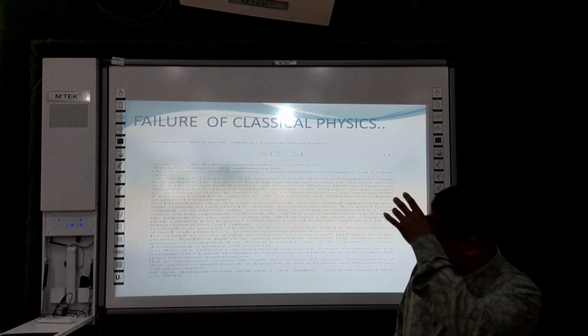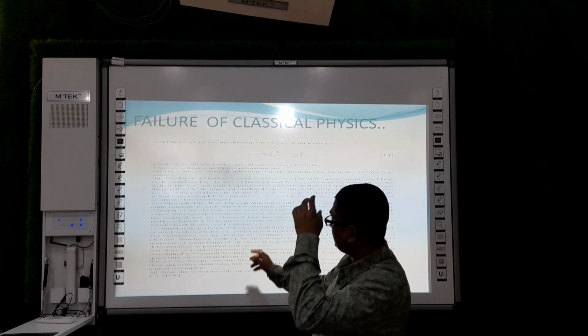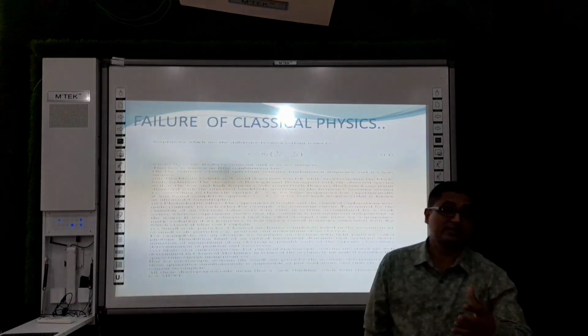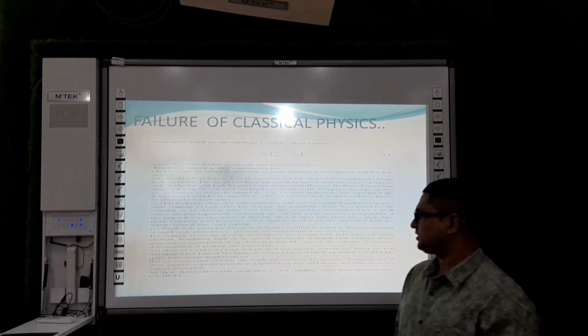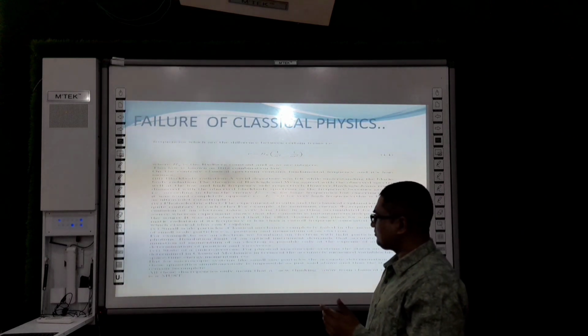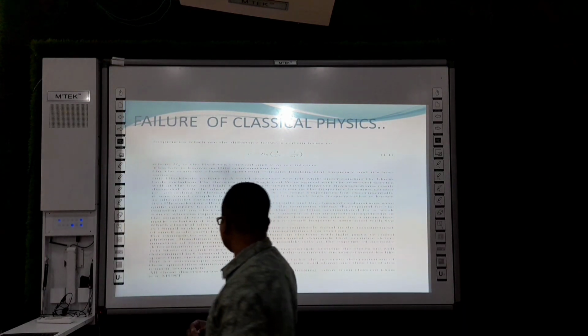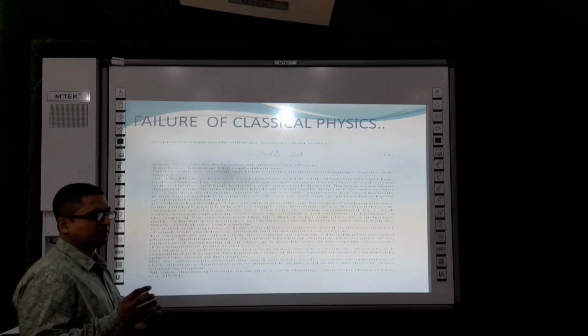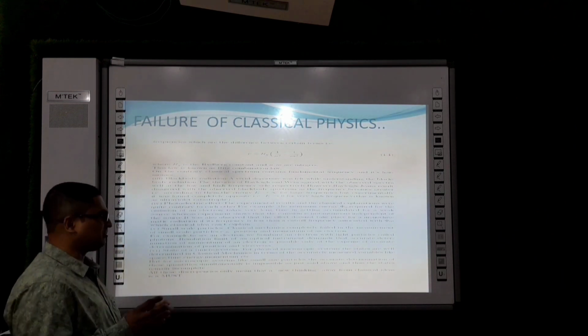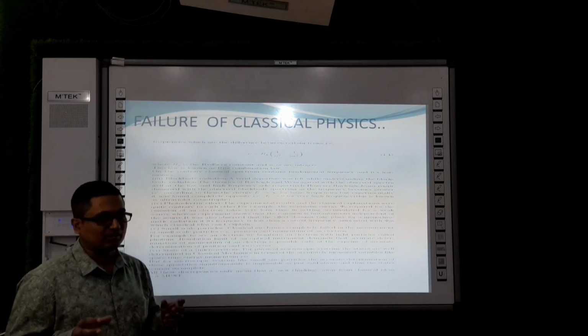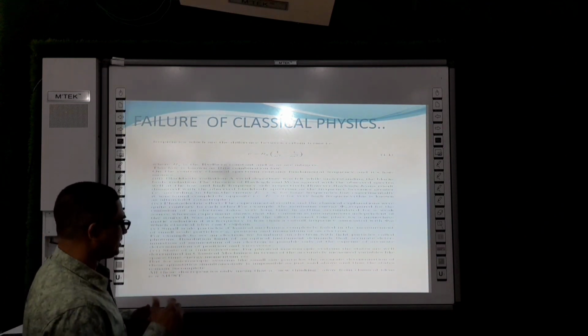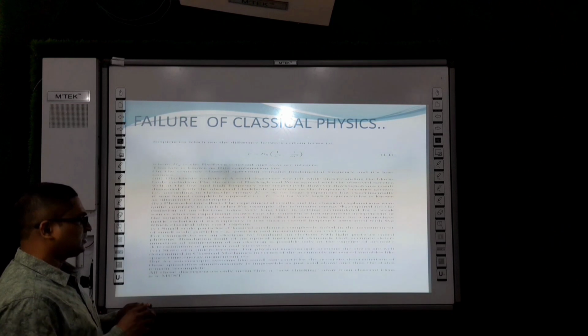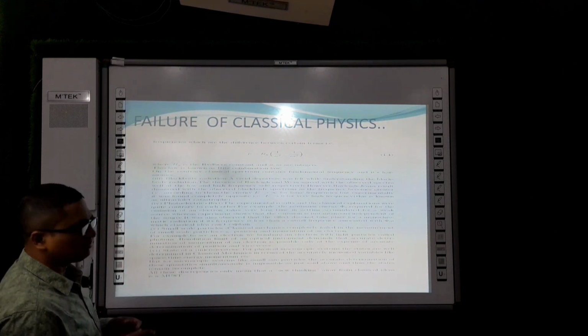Then came the fifth one, small scale particles. Small scale particles means electrons, protons. Those structures cannot be explained. We cannot find things like their momentum or their position. These kinds of things cannot be measured in the classical context, and accurate determination was never possible.